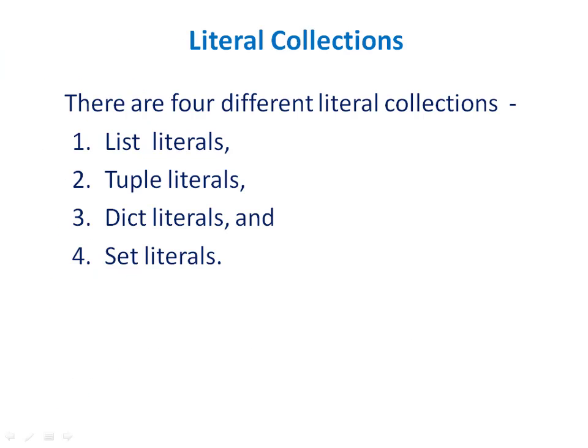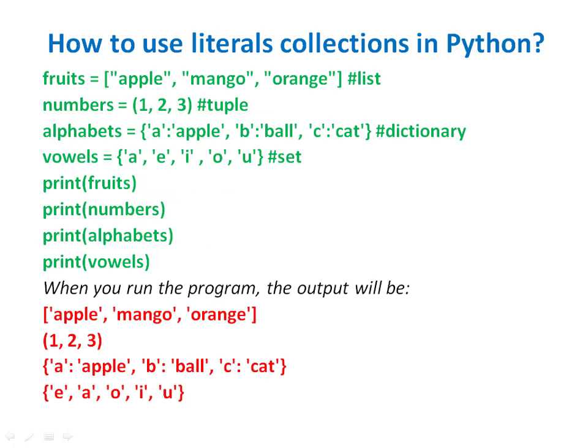The last one in this category is literal collections. There are 4 types of literal collections in Python: list, tuple, dictionary and set. So we are going to see how to use literal collections in Python. We take a single example in which we are using all the types of literal collections.